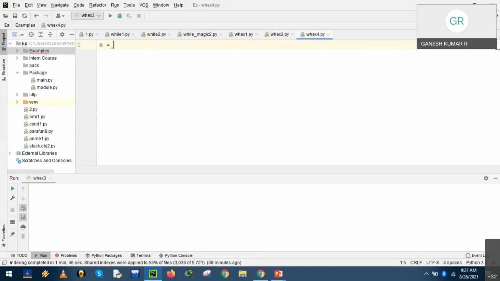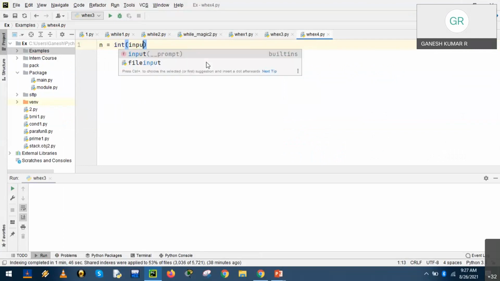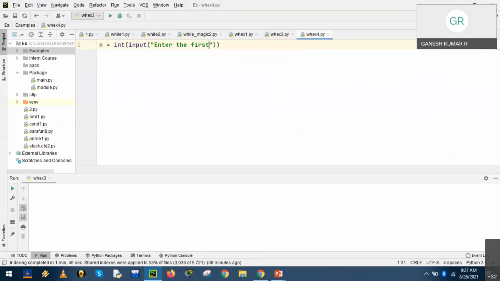So n is equal to first input n as an integer value. So n is equal to int of input, enter the first value, because we would like to check the largest of n values. So first we start with the first value. And the next statement is to check while n is not equal to minus 999 as the condition expression. Okay, so it's for my understanding.